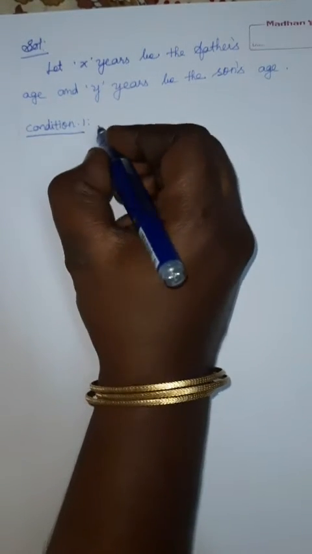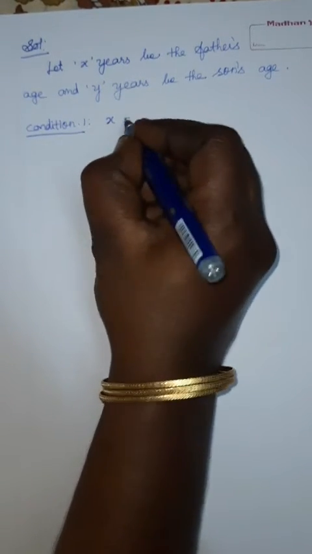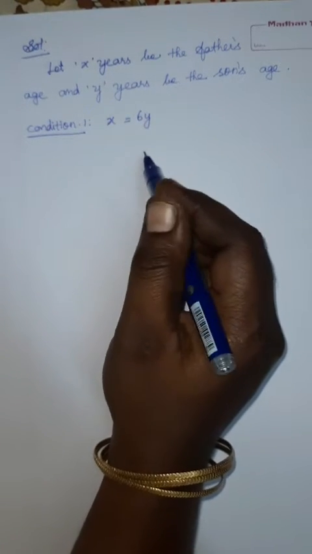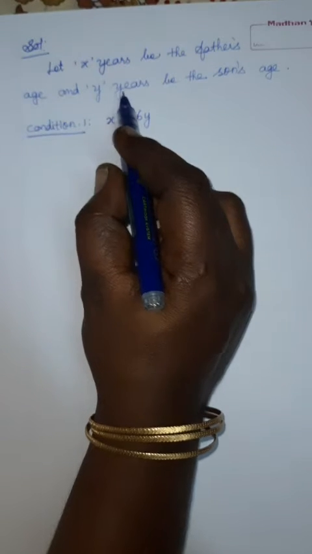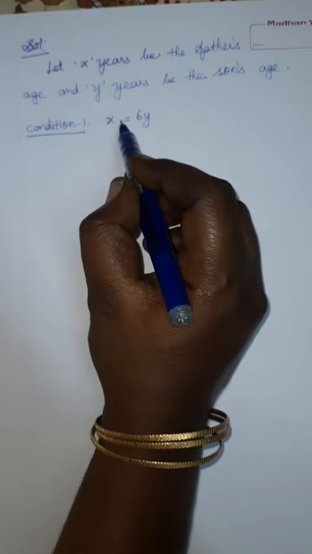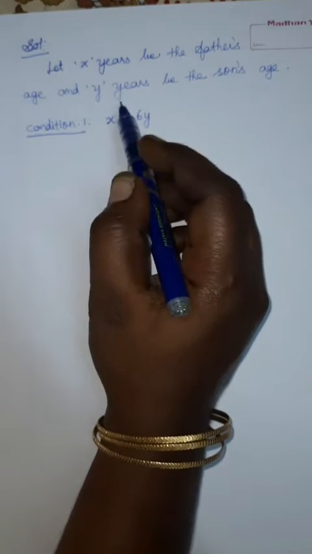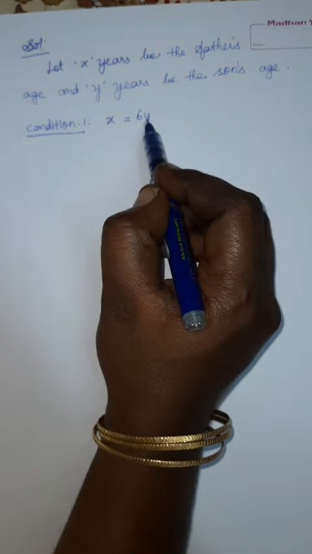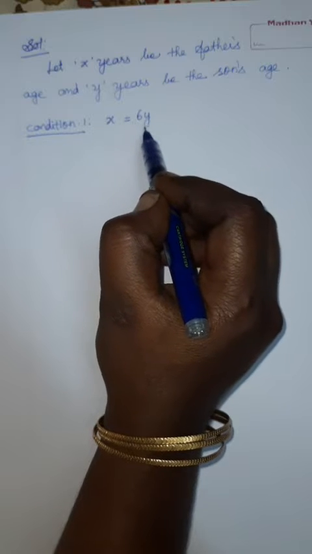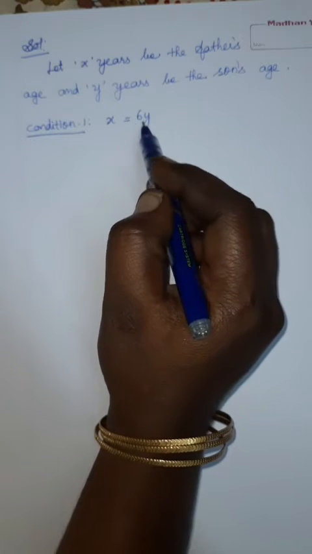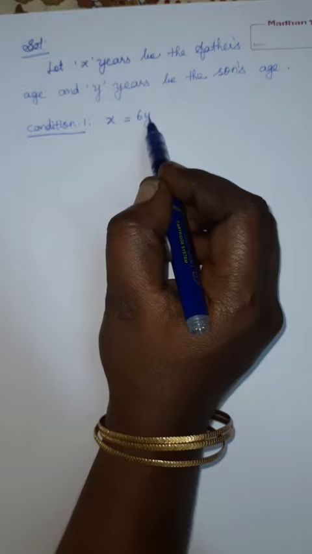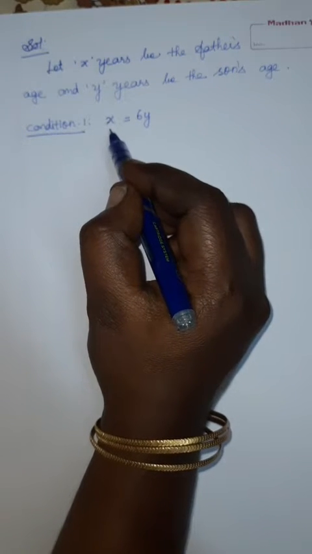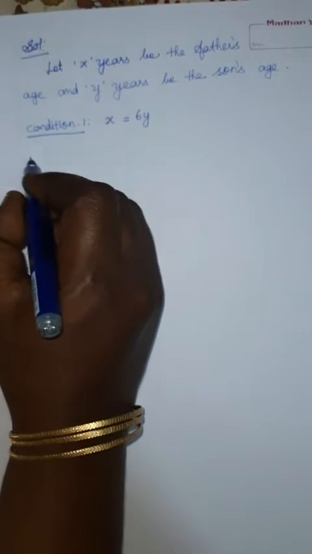Father's age is x, son's age is y, and the relation is that 6 times the son's age is equal to the father's age. If you multiply the son's age y with 6, it will be equal to the father's age. So we can write x is equal to 6y.